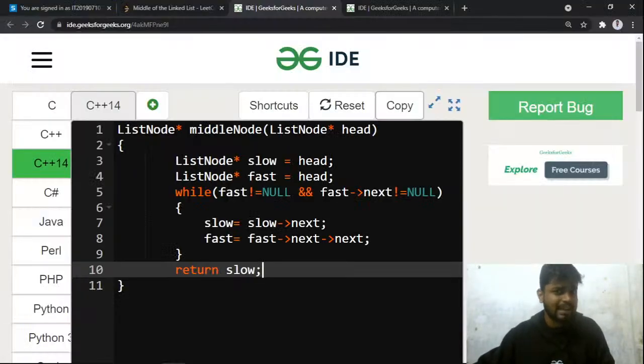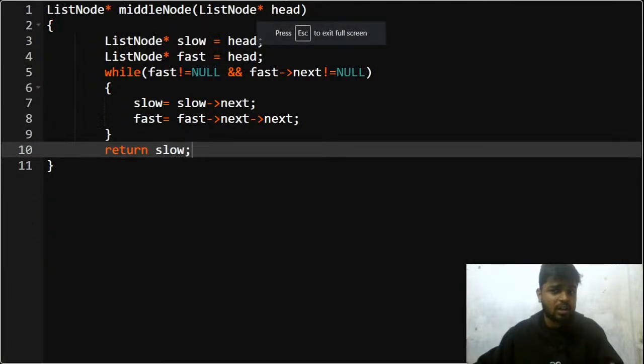This is the concept behind it. The basic concept is that fast moves by 2 and slow moves by 1, so that is why fast will reach the end of the linked list before.